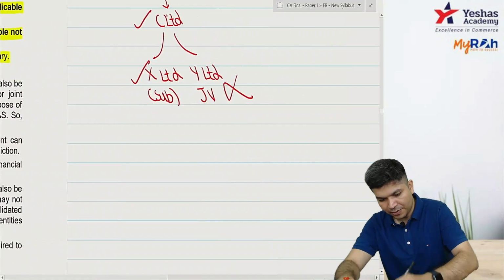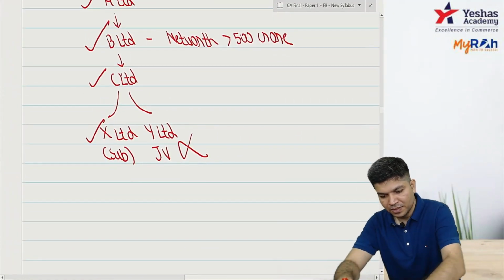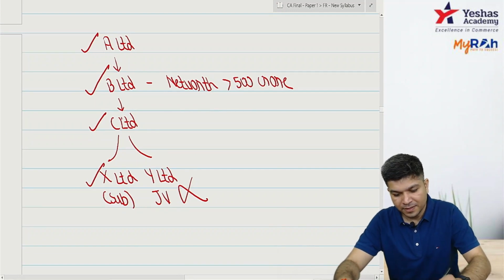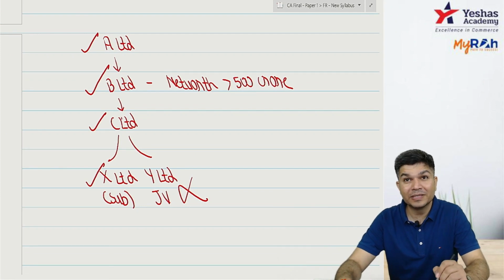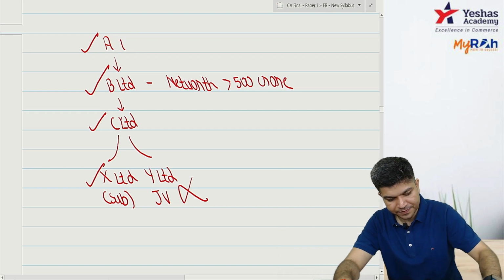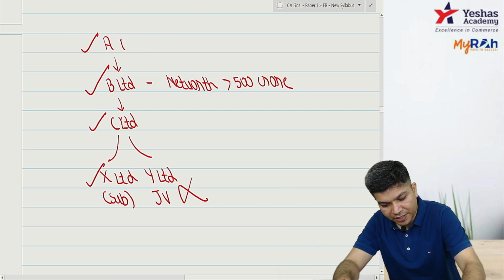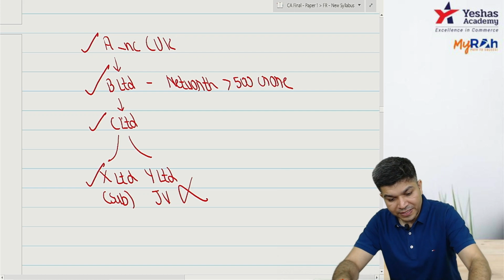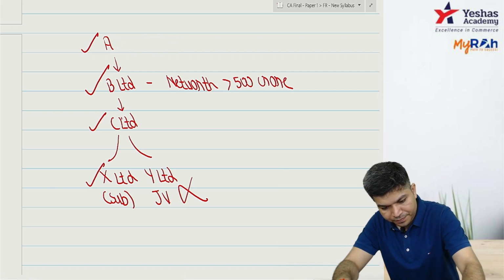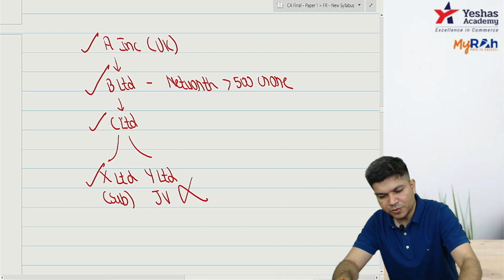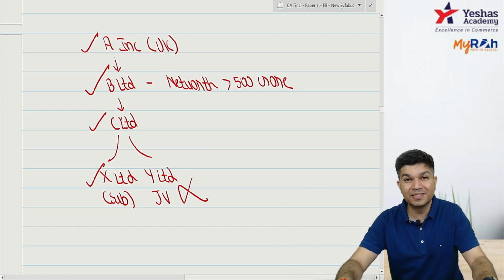Now, I have a question. B has a net worth of more than 500 crore. IND AS is applicable to B. Now it's not A Limited, it's A INC. The holding company is A INC in UK. Now I told you, if IND AS applies to you, it applies to your parent, your subsidiary, your associate, your JV.